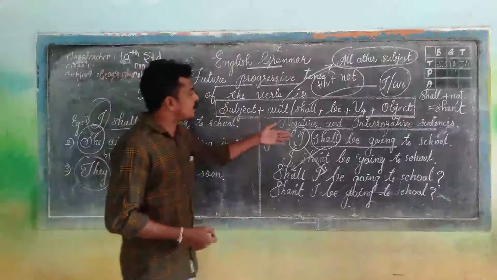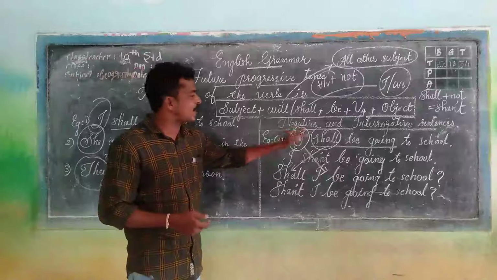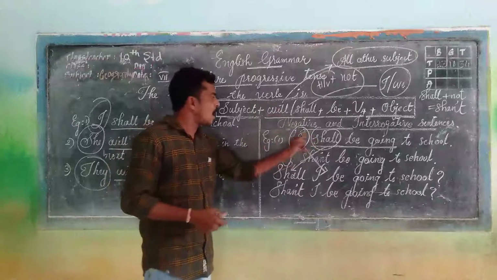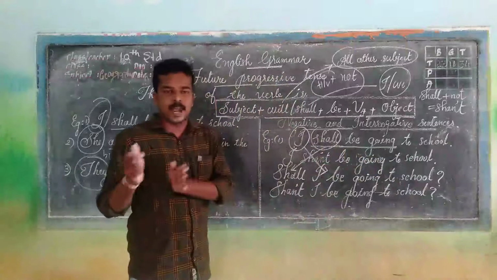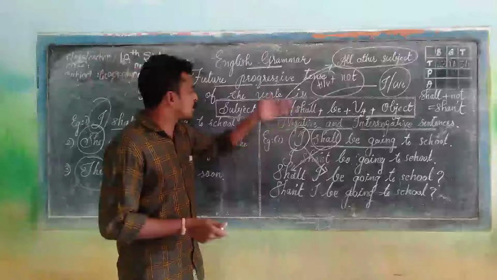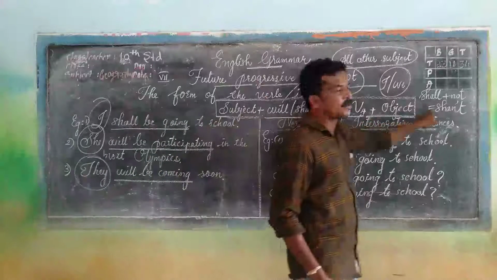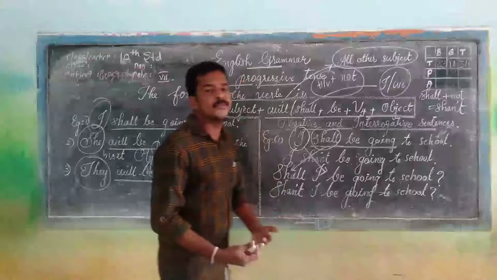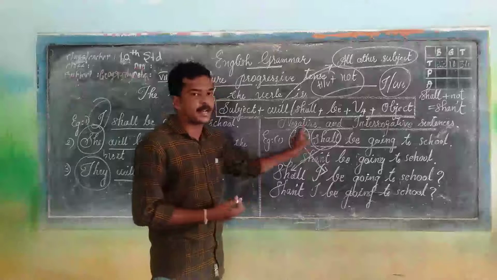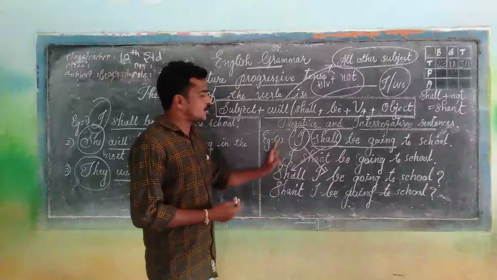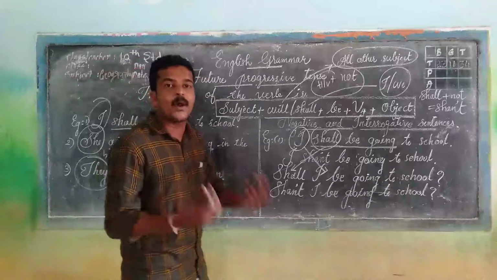Later we made negative and interrogative sentences. First I wrote one of the sentences on the board: I shall be going to school. In order to make a negative sentence, just add not along with the helping verb. So the negative form is I shall not be going to school, because shall plus not is shan't. For the interrogative form, we start from the helping verb, or we change the place of the subject and the helping verb, so it becomes: shall I be going to school? And the negative interrogative: shan't I be going to school?